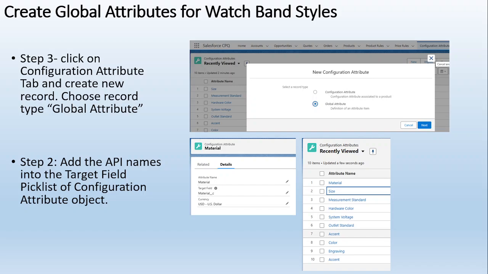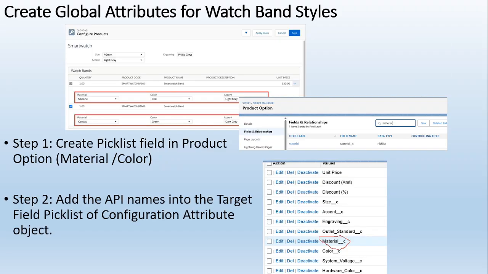Now, because it is still not related to the particular record, I need to map the particular record. So how exactly will it help me? I'm just giving you one example. If I create one block here, and I assign that block to every product option, it is easy for me. Correct. It's very easy. Look, I have created one block.